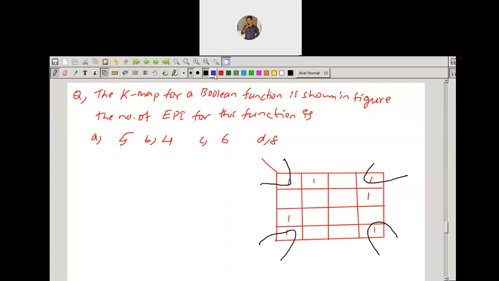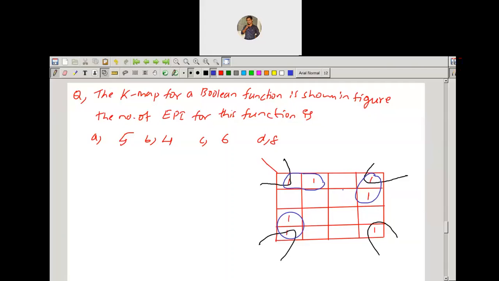Still there are minterms left. You can group these minterms by using overlapping. Okay, so that is the grouping.